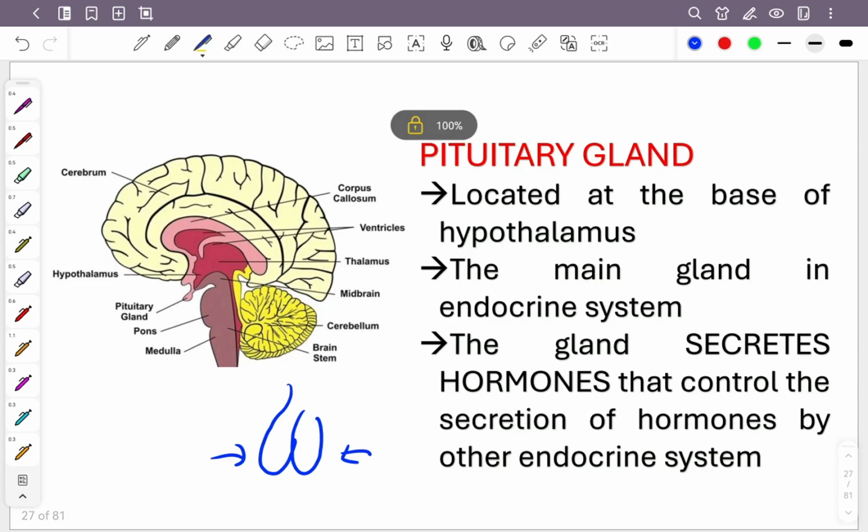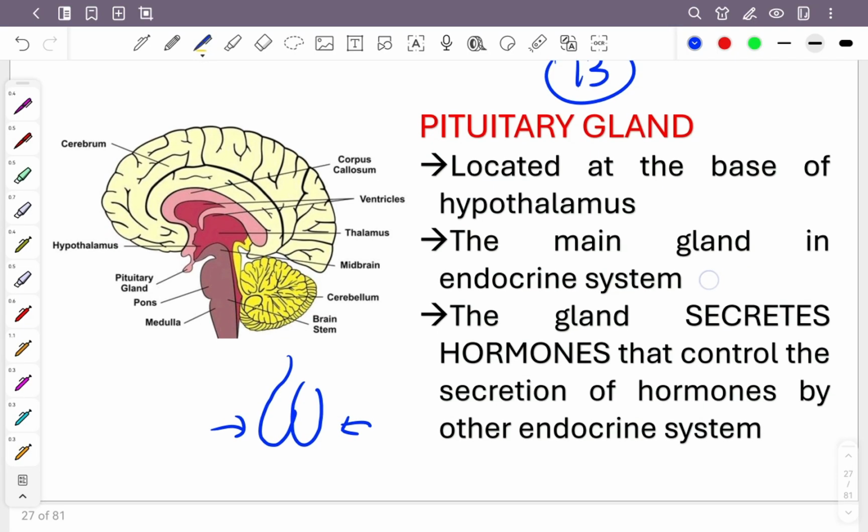This one also, the pituitary gland, will be in chapter 13. So do you need to pay much attention to the pituitary gland? You need to know the function. You do not need to know in detail, but you need to know the function. It actually has this anterior part, which is the front part, and the posterior, which is the back part. In this picture, you only see one of them hanging, but actually there are two.